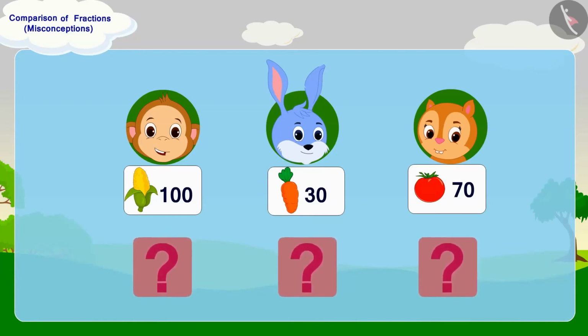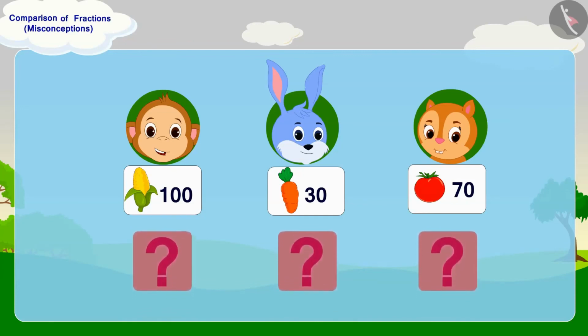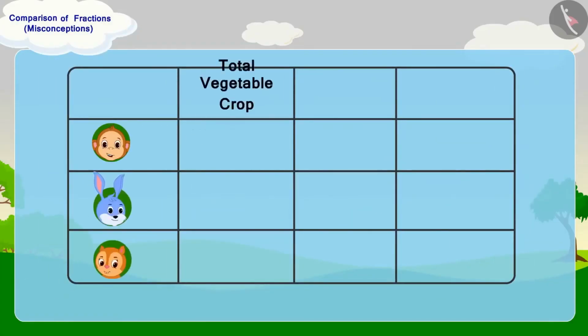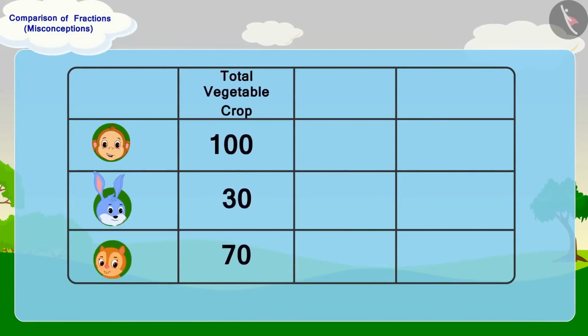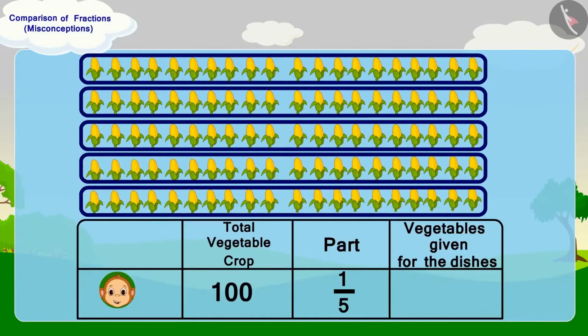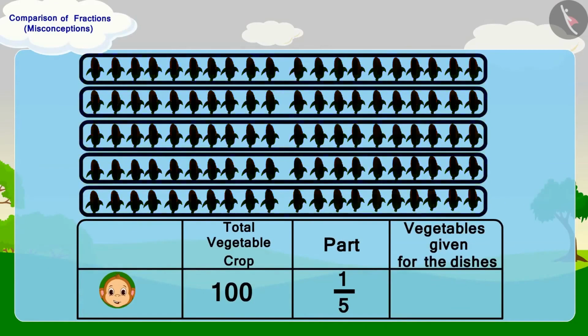So, what shall we do now? To solve the confusion between the three of them, we have to find out the number of vegetables given by each of them. Here, the total quantity and share of vegetables grown in the crops of Babban, Bunny and Chanda is written. Can you find the number of vegetables given by all three from these parts? If you want, you can stop the video and find the answer. Well done, children. You have found the right answer.